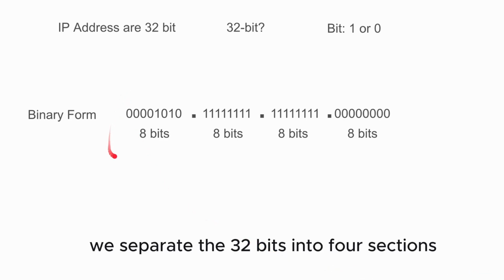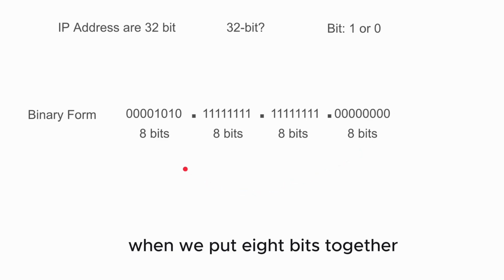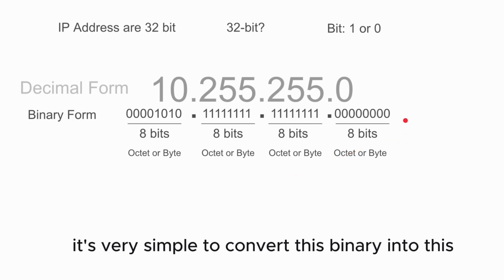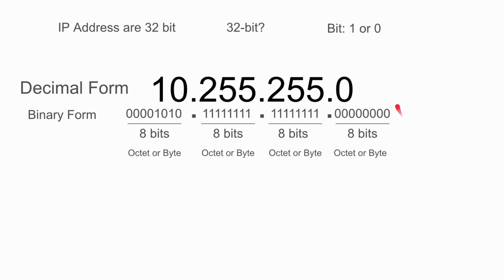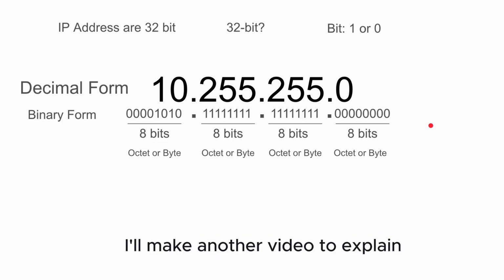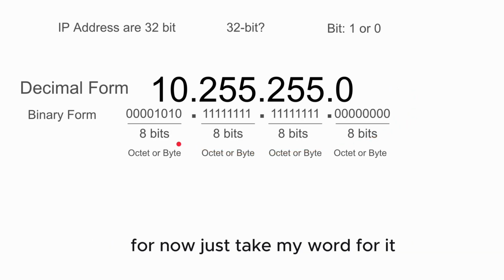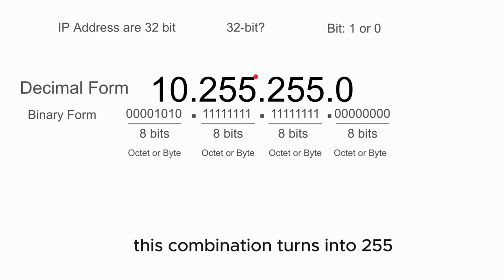We separate the 32 bits into 4 sections of 8 bits each. When we put 8 bits together, we call it an octet or a byte. And it's very simple to convert this binary into this decimal form. This is the form that humans understand, and binary is the form that computers understand. I'll make another video to explain how to convert between these two forms. For now, just take my word for it that this combination of bits converts into 10, this combination turns into 255, this combination turns into 0.